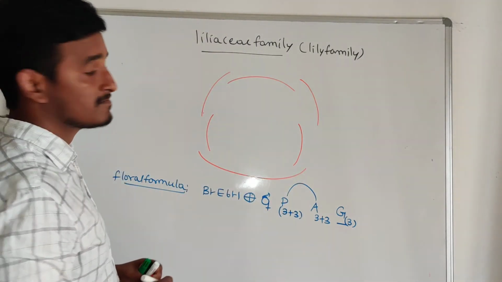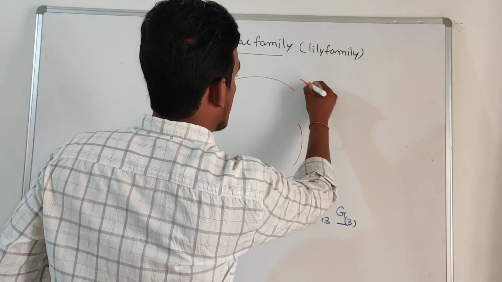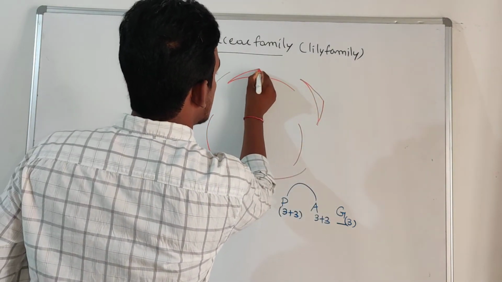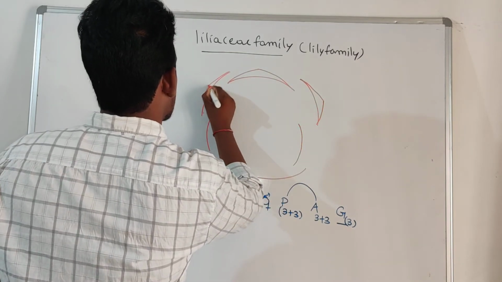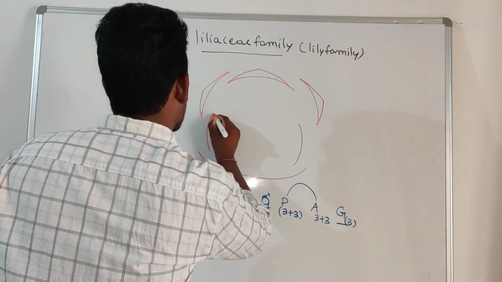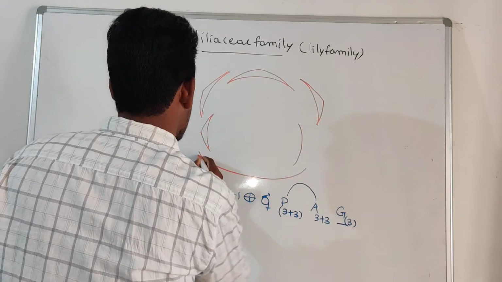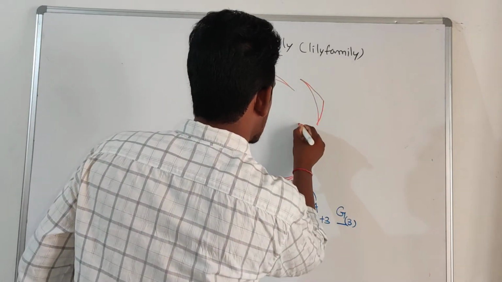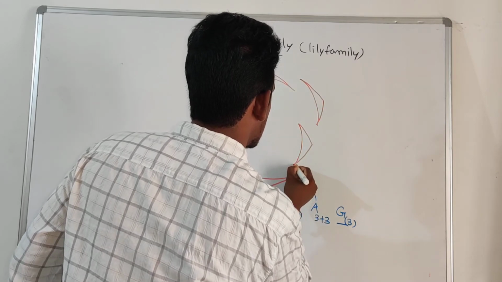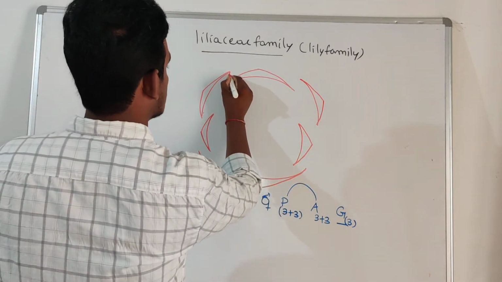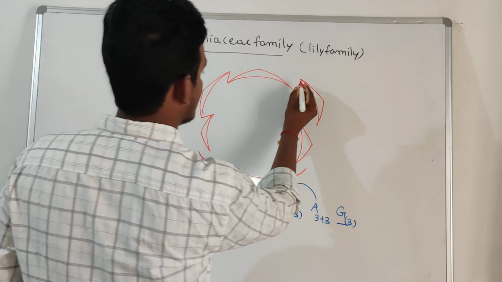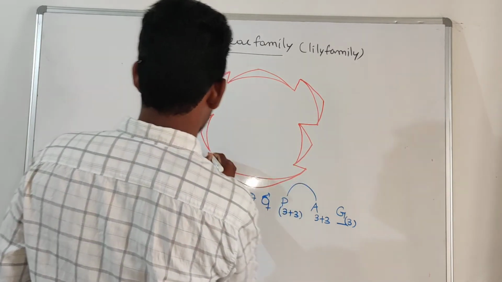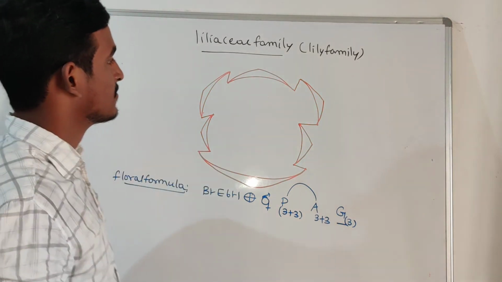So total number of tepals is 6 in number. Right, so these are attaching with one another.